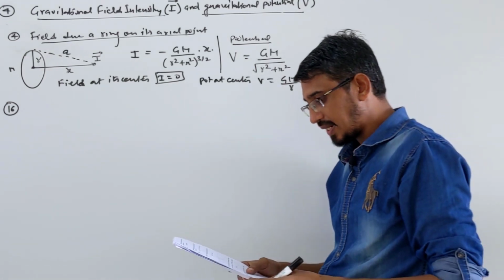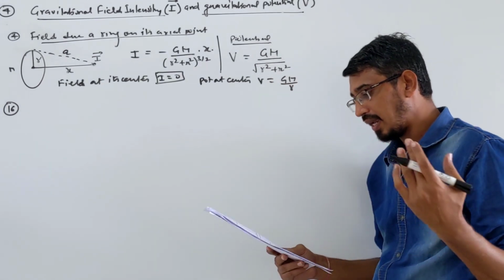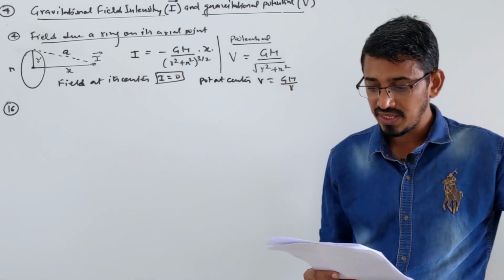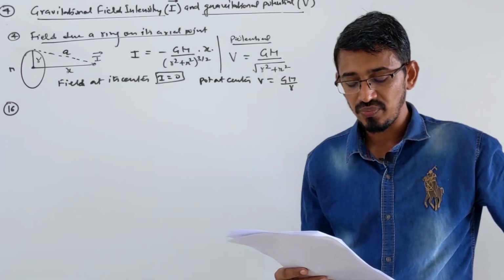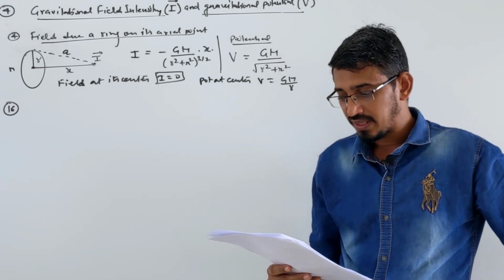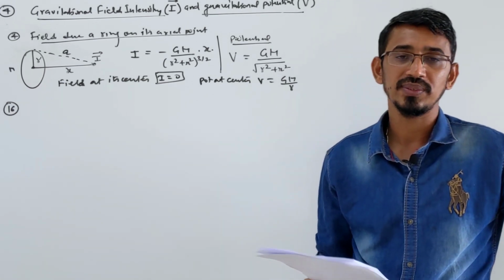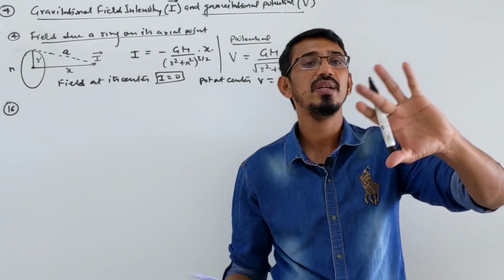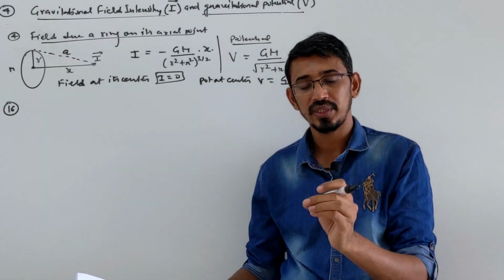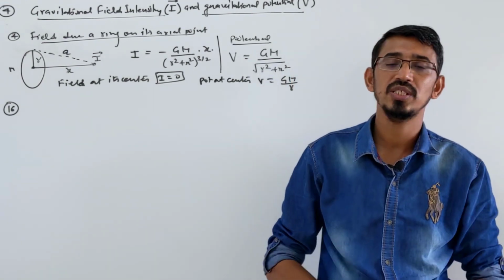Question number 16 says that the mass of the moon is M by 81 times, where M is the mass of the earth. Find the distance of the point from the moon where the gravitational fields due to earth and moon cancel each other, given that the distance between earth and moon is 60 R, where R is the radius of earth. Exactly the same question we have done for force, equilibrium, right? Two masses are there, where should we put the third mass so that the net force on the third mass is 0.